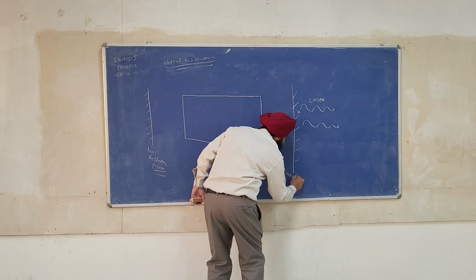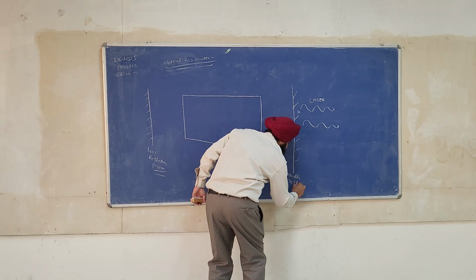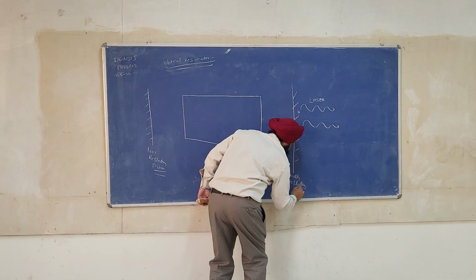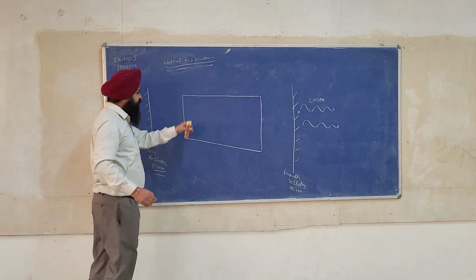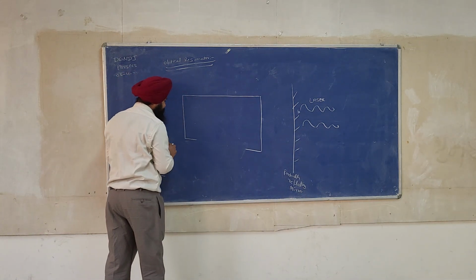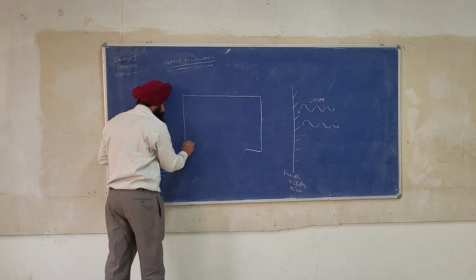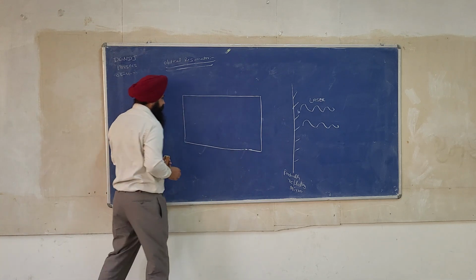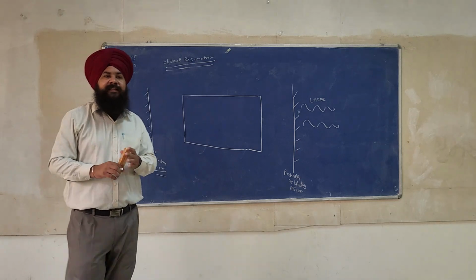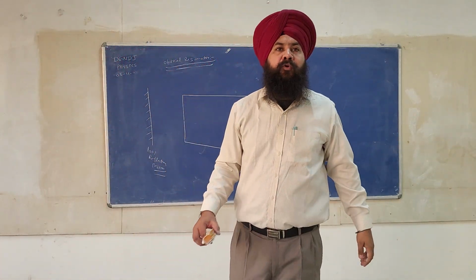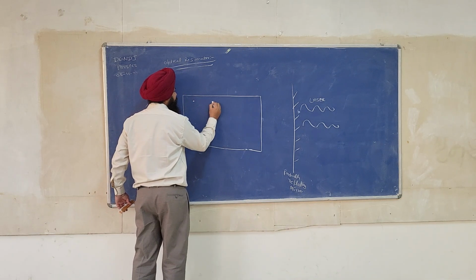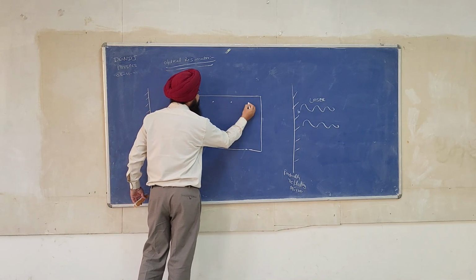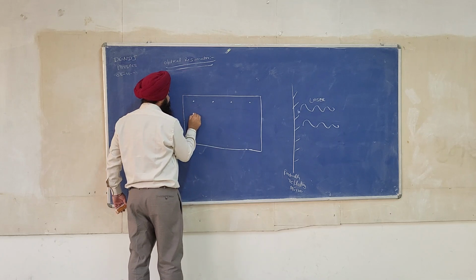This is called a partially reflecting mirror. And this is called a laser medium. The laser medium is inserted between the two plane parallel mirrors, and these atoms are called active centers.